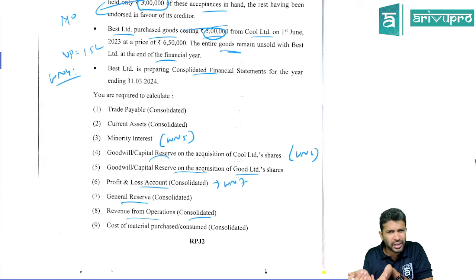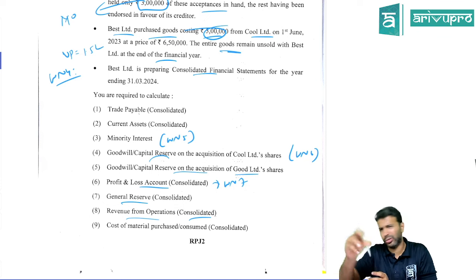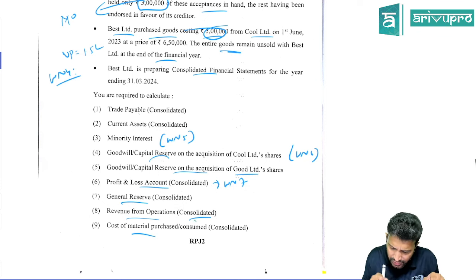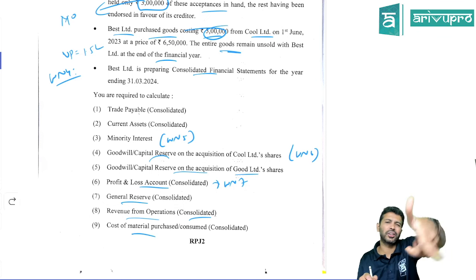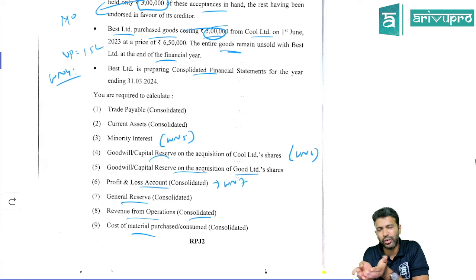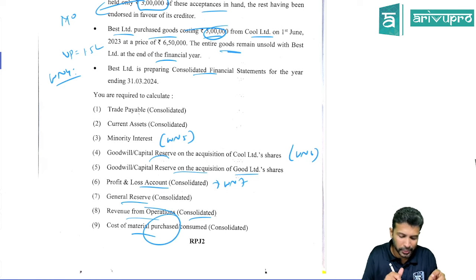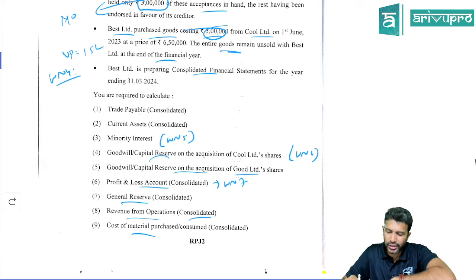Add it. Is there any mutual owing, where one company sold goods to another? Yes, there is a mutual owing, so eliminate that. Then they've asked cost of material consumed. Take the holding company's and the subsidiary company's cost of material consumed data. And here again there will be a purchase, so reduce the purchase which is the mutual owing. You will get the answer. So this is also pretty much doable.